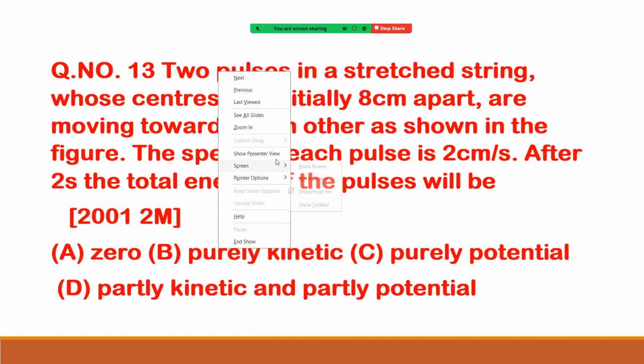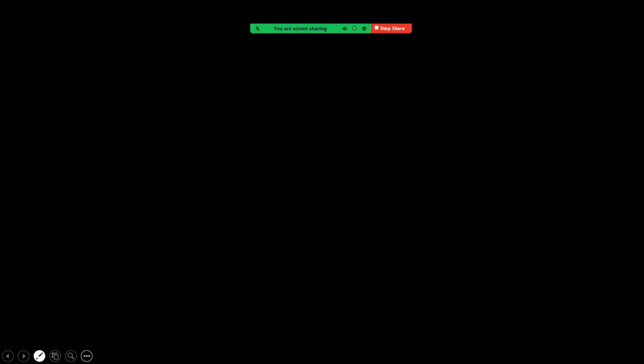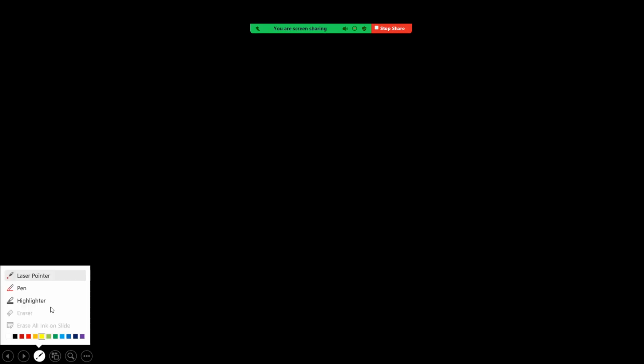First take the diagram for this one. Diagram for this one is, and one pulse is like this.